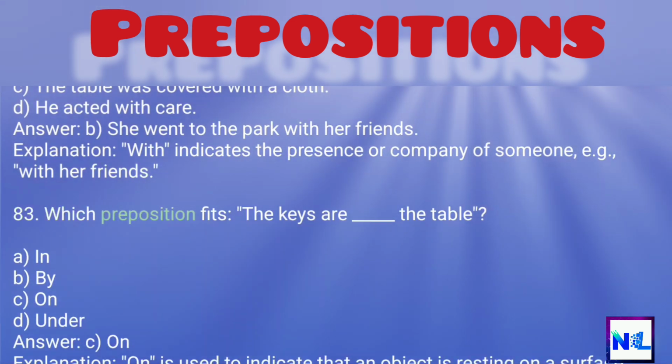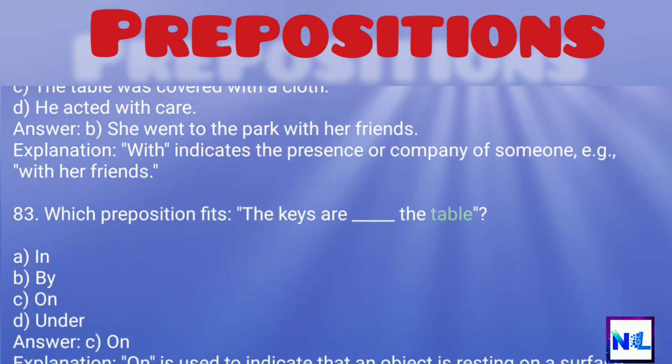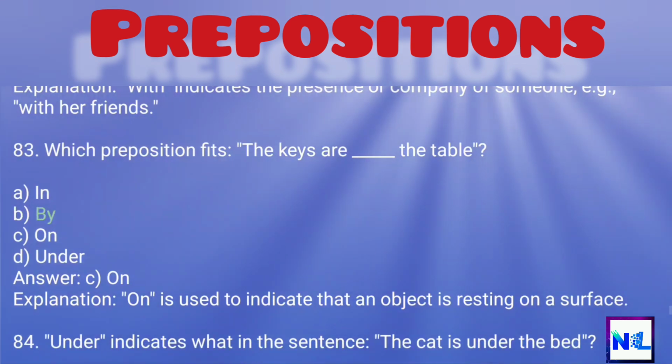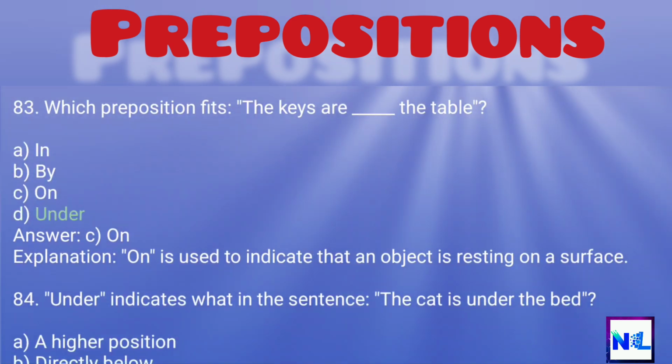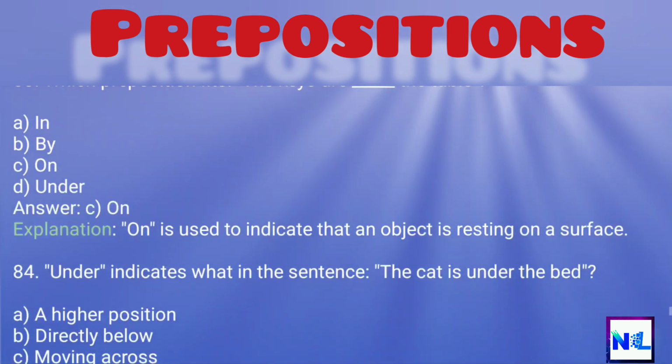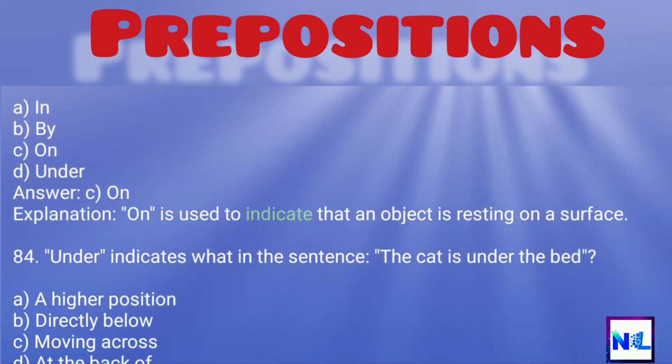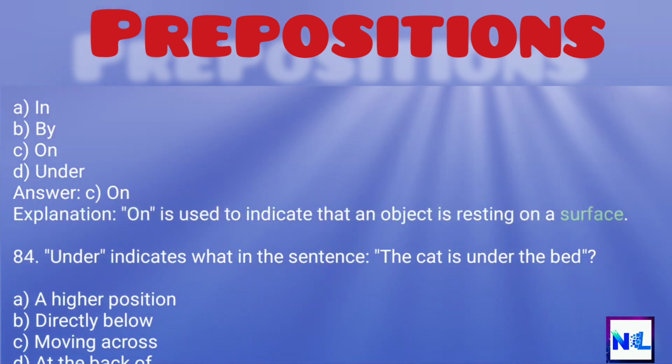83. Which preposition fits? The keys are _ the table. A. In. B. By. C. On. D. Under. Answer: C. On. Explanation: On is used to indicate that an object is resting on a surface.